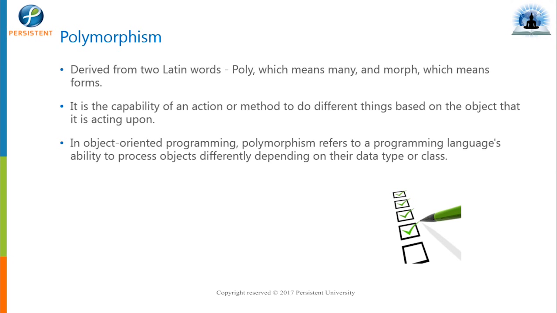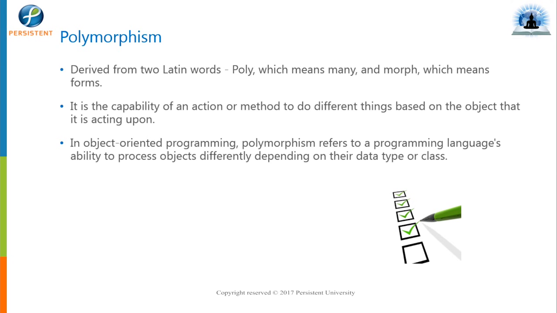Okay, let's understand what polymorphism is now. Polymorphism is mainly a Latin word, where poly means many and morph means forms, right? So polymorphism means many forms. It means one entity which has different behaviors, right?